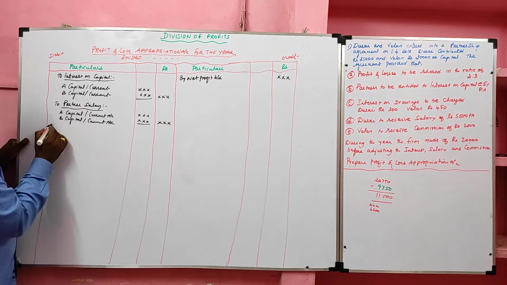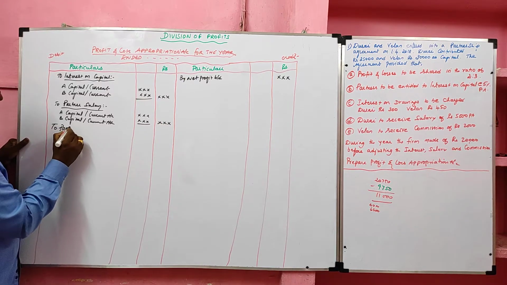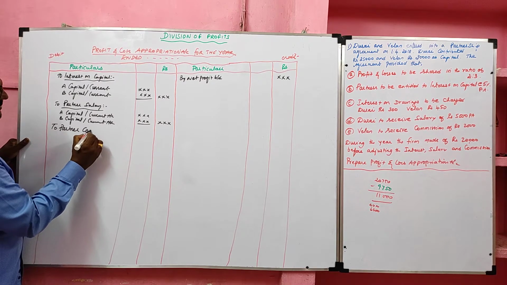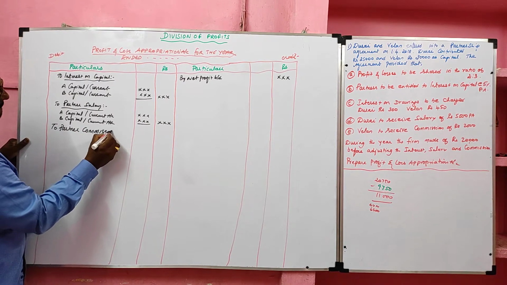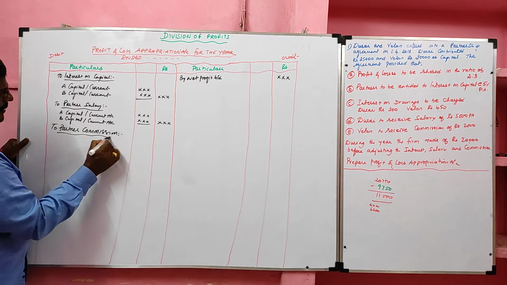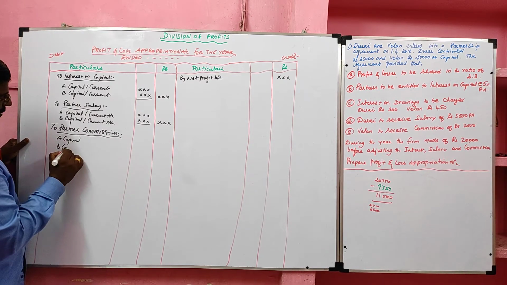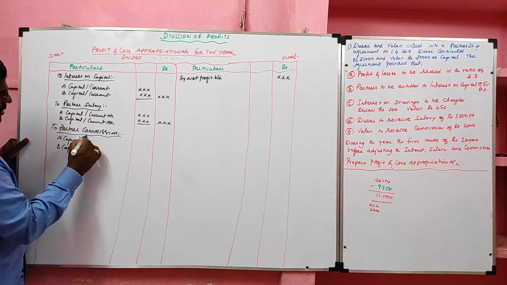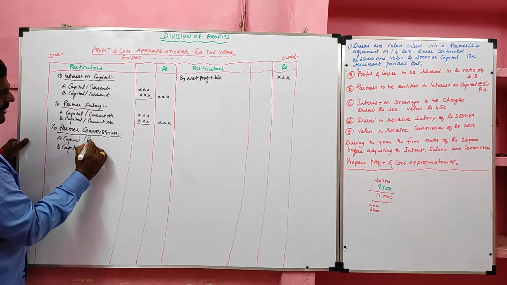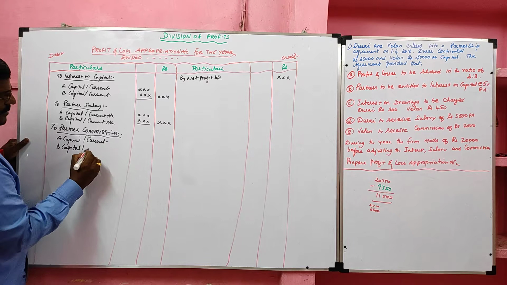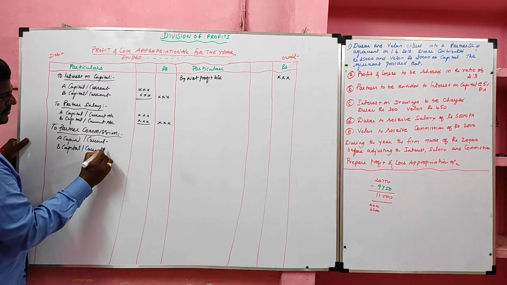Then the third one, partner commission, to A capital, to B capital. If it is fixed capital method, we have to write A current account, B current account.